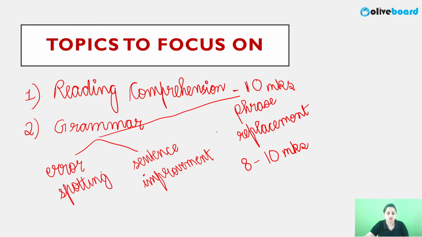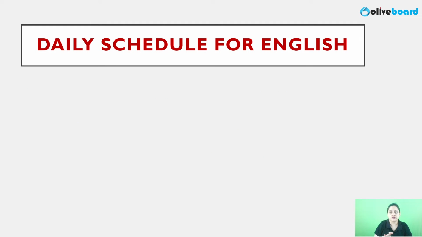Context related questions, right? So for RC and context based questions, how will you prepare? How will you prepare for grammar? Next question is that, right? Now you got to know what are the topics to focus on for the next 1 month to improve your English. 1 month, I think, is enough time to work on your mains level English also. If you are focused, if you are regular, you can actually improve a hell of a lot, right? Okay, now what can be your daily schedule for English?